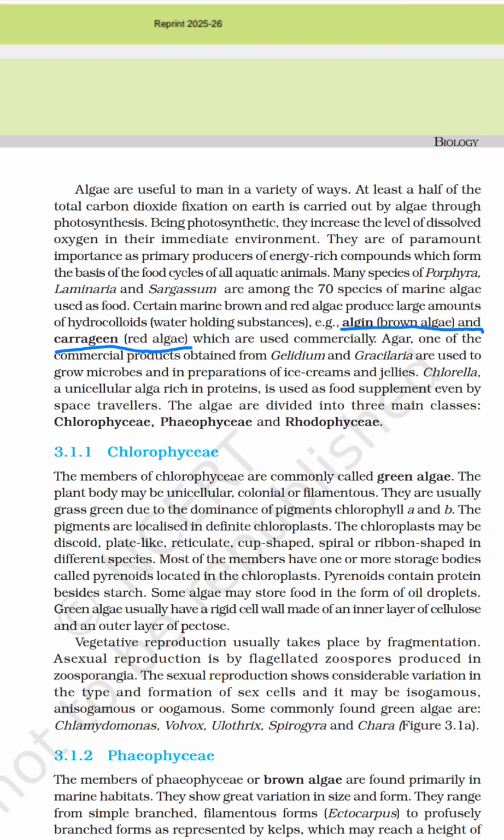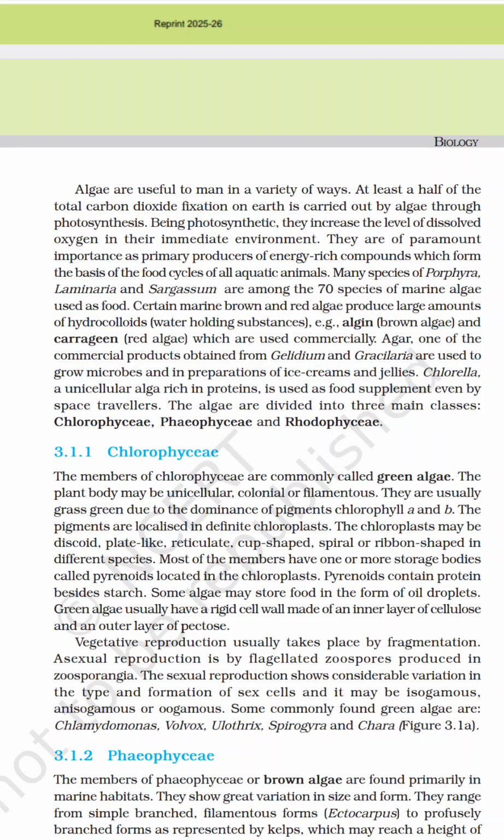Agar, the most common commercial product, is obtained from Gelidium and Gracilaria, used to grow microbes and to prepare ice creams and jellies. Chlorella is a unicellular alga rich in proteins, used as a supplement even by space travellers.